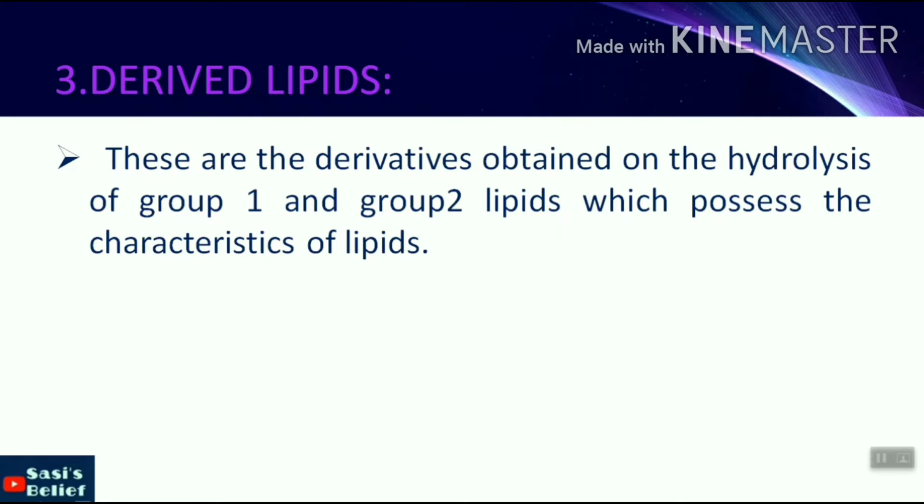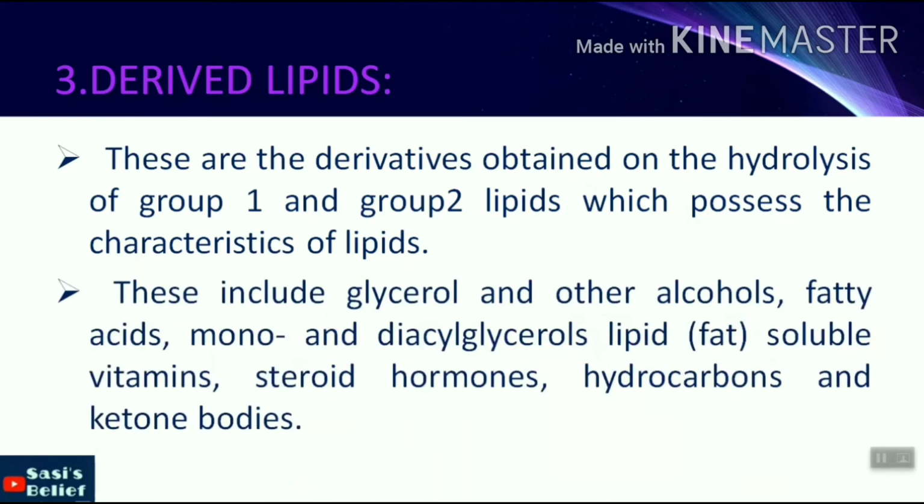Here group 1 is simple lipid, group 2 is compound lipid. While hydrolyzing both simple as well as compound lipids, we yield derived lipids. These include glycerol and other alcohols, fatty acids, mono and diacyl glycerol, lipid soluble vitamins, steroid hormones, hydrocarbons and ketone bodies.